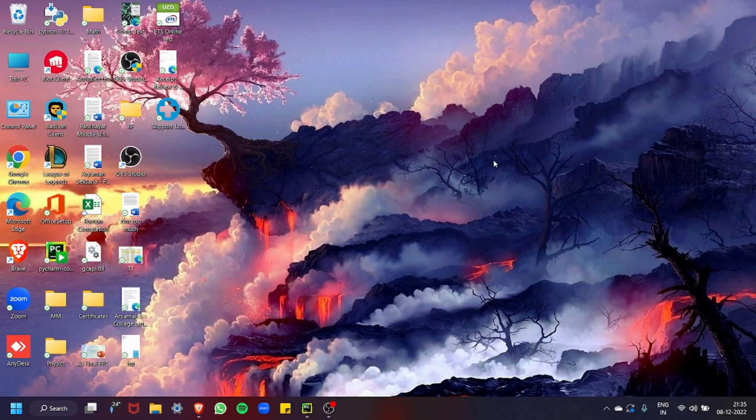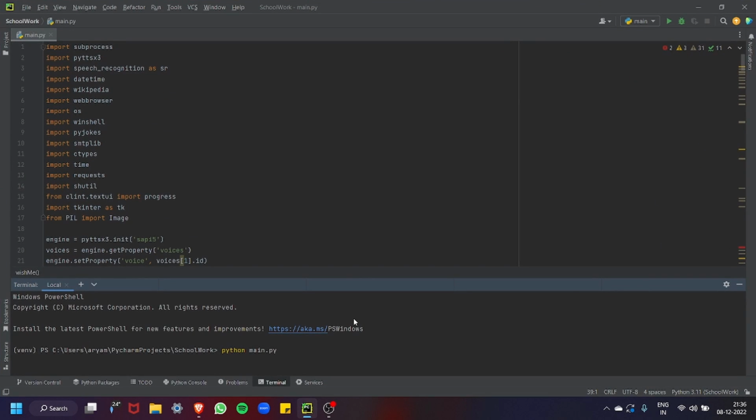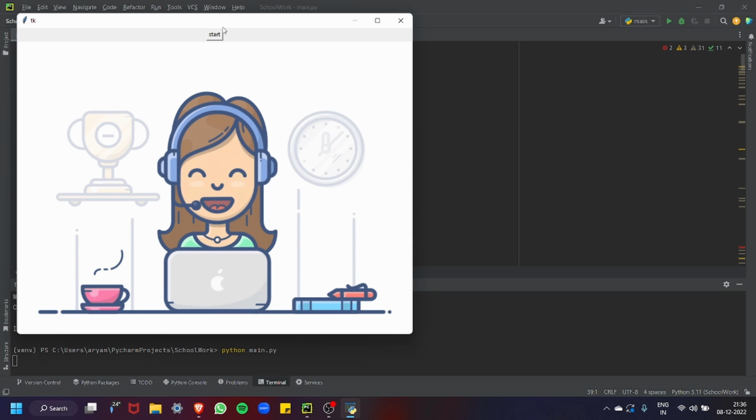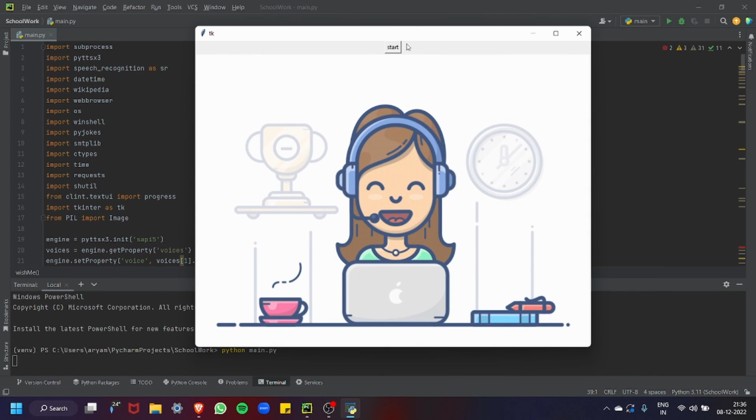Hey guys, so today I'll be explaining my code on a desktop assistant which I made using Python. So if you just go over here and run the code, this GUI should pop up right here. And if you press the start button, the program should start working.